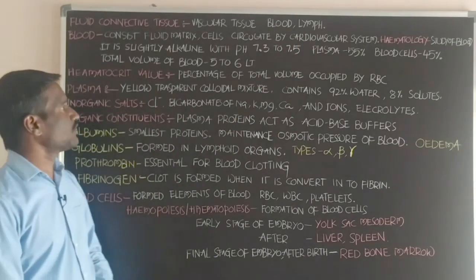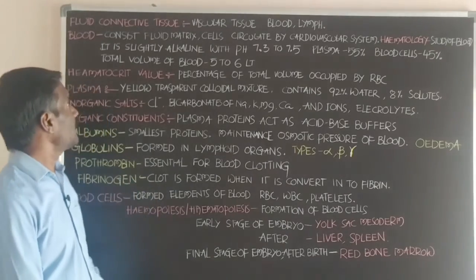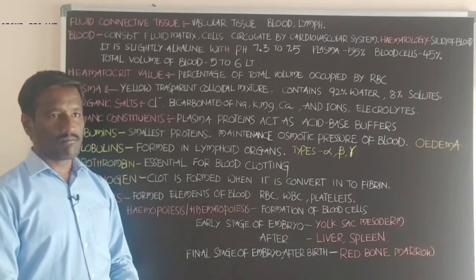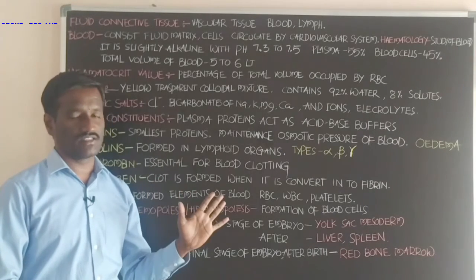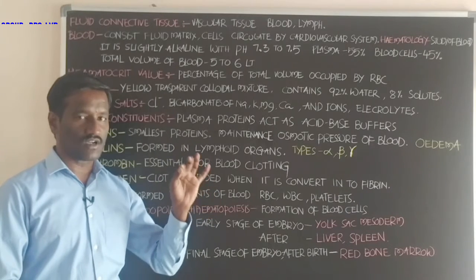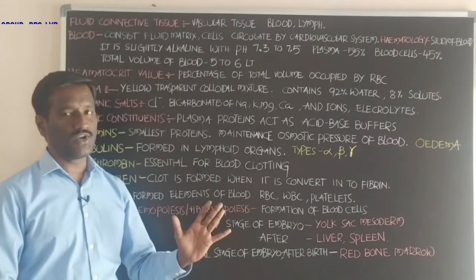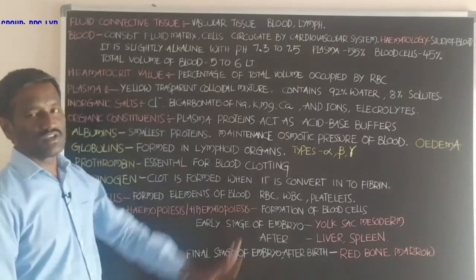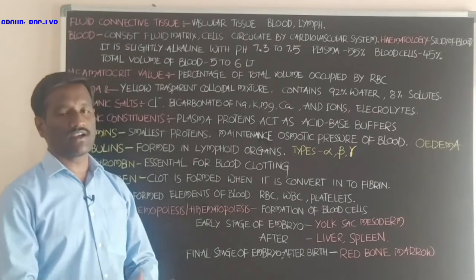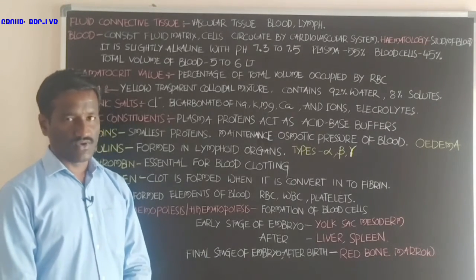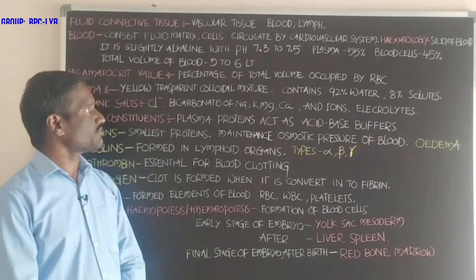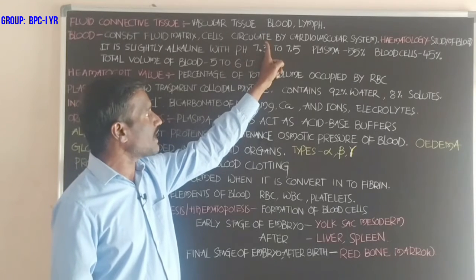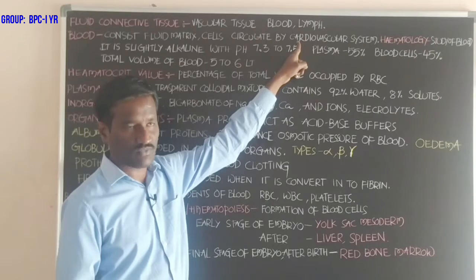Next students, what about the blood? Blood consists of fluid matrix. Matrix is the ground substance available in the form of fluid, and also with cells. Cells are also present in the blood. The blood shows movement through the circulatory system. It shows motility.